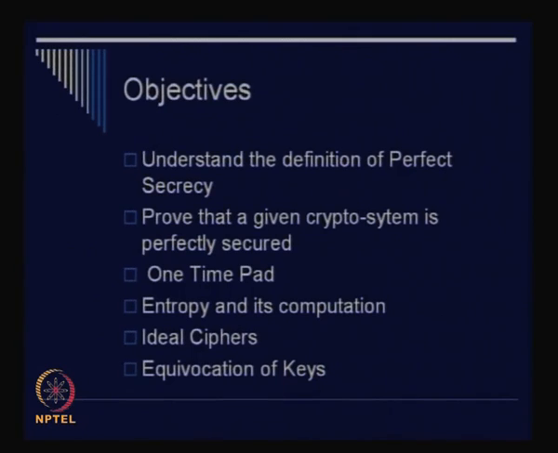After that we will go into a very fundamental instrument that we use for these kinds of proofs. It is called entropy. We will try to understand what entropy is and its computations. Then we will follow that up with the definition of ideal ciphers and conclude with a topic called equivocation of keys. I will gradually progress and we will try to understand these concepts. These concepts form a part of Shannon's theory, and we will conclude with something, but maybe not in today's class.